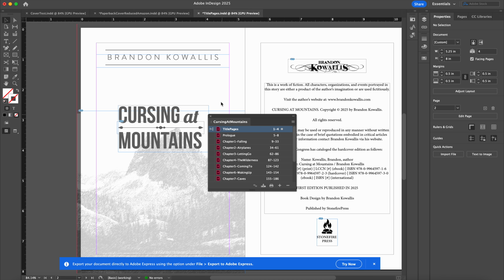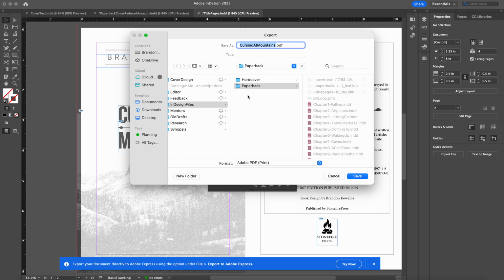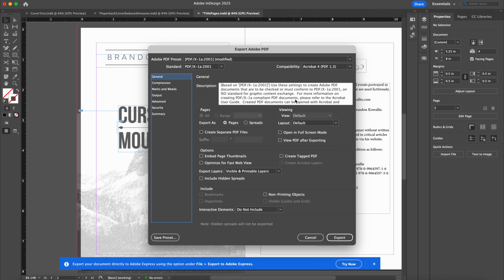So I updated that, and then I went to export the book. To export the book, I selected all of these: click on the first one, shift and click. Then I went into here, and exported the book to PDF. I'm just going to save it. I'll just call this a test, because I'm going to delete it. And then we'll save that there.